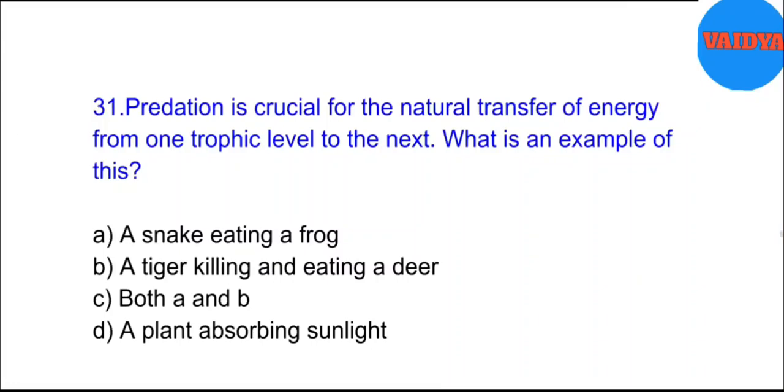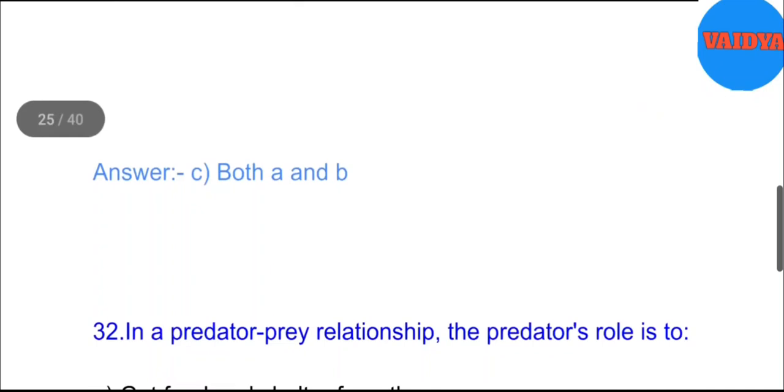31. Predation is crucial for the natural transfer of energy from one trophic level to the next. What is an example of this? A. A snake eating a frog. B. A tiger killing and eating a deer. C. Both A and B. D. A plant absorbing sunlight. Answer. C. Both A and B.